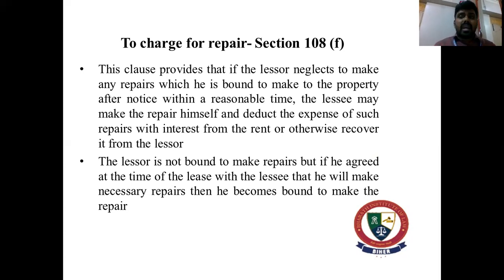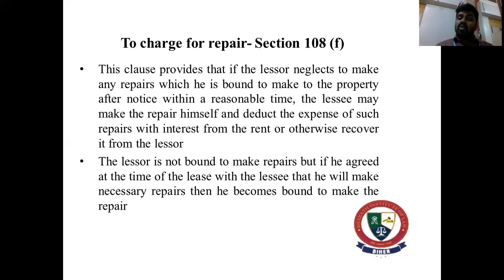But let's say if there is no agreement, and if it is natural wear and tear in the property, then the lessor is bound to repair those things. So if a clause is there, this clause provides that if the lessor neglects to make any repairs which he is bound to make to the property after notice within a reasonable time, then the lessee may make the repair himself, and he can deduct the same from the rent or from the interest, whichever is applied for that particular lease, and he can recover it from the lessor.